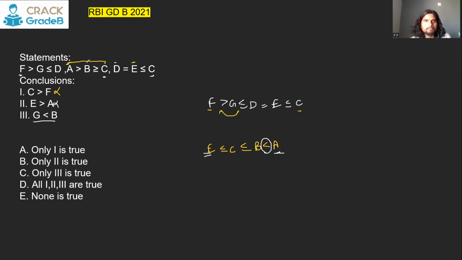G and B. B is here, G is here. The common element is nothing. So we can just add into this one. Because you know that B is greater than or equal to C. So B is greater than or equal to C. So in this case, between G and B, there is no contradiction. And this sign will prevail because all 3 times there is this sign. So G will be less than or equal to B. This is again going to be a wrong conclusion. So that means none is true. None is true is the answer.